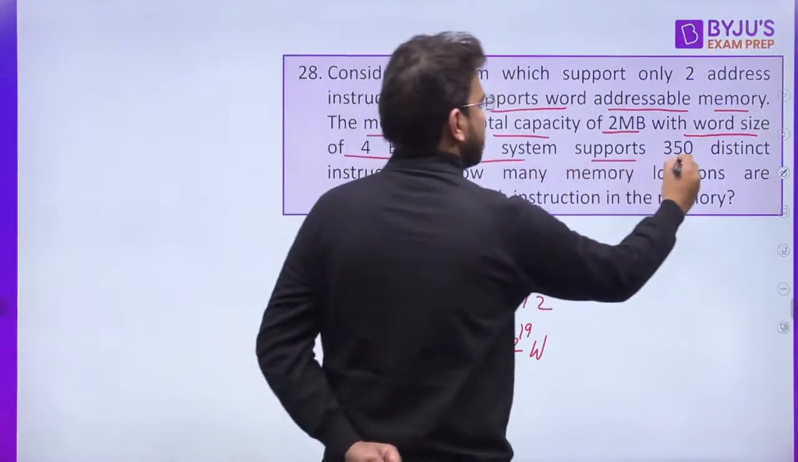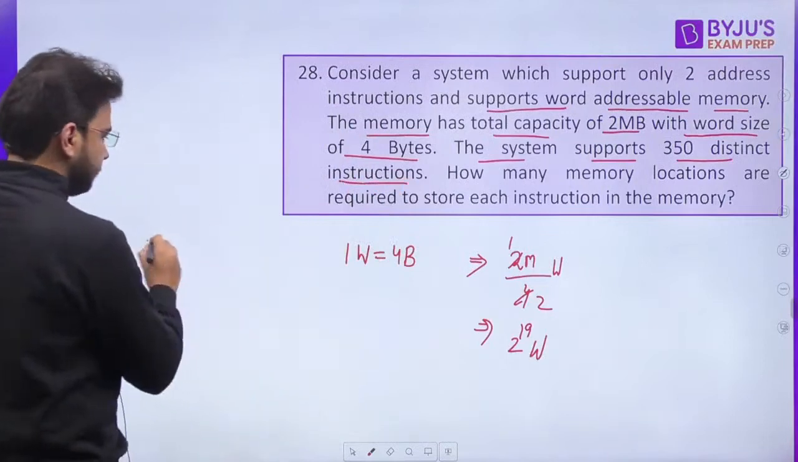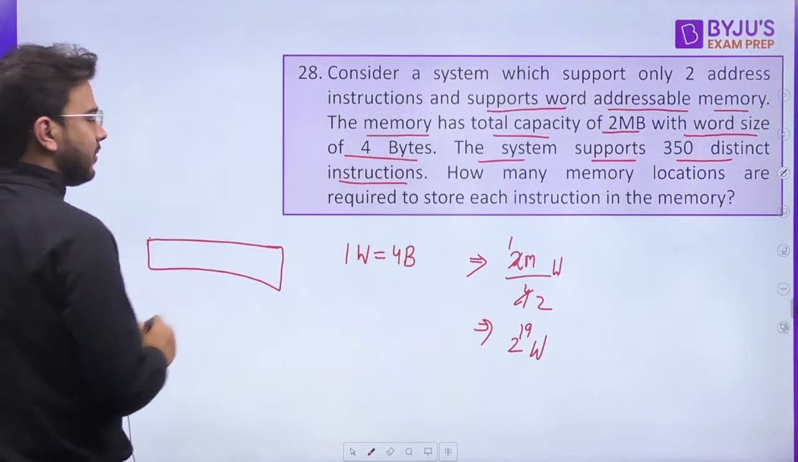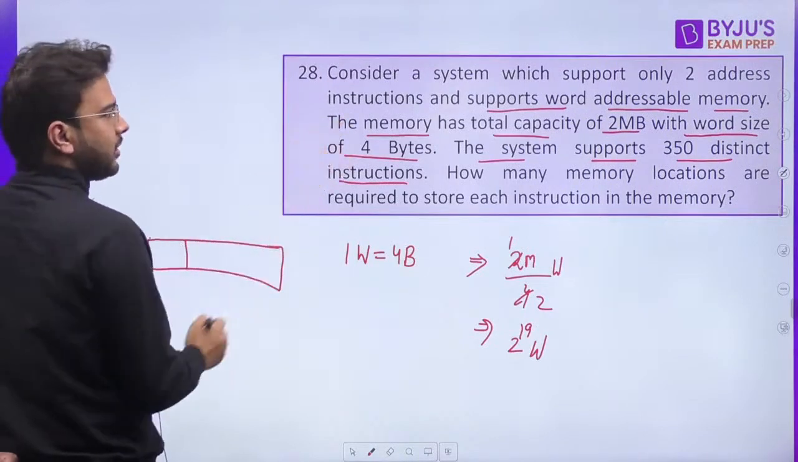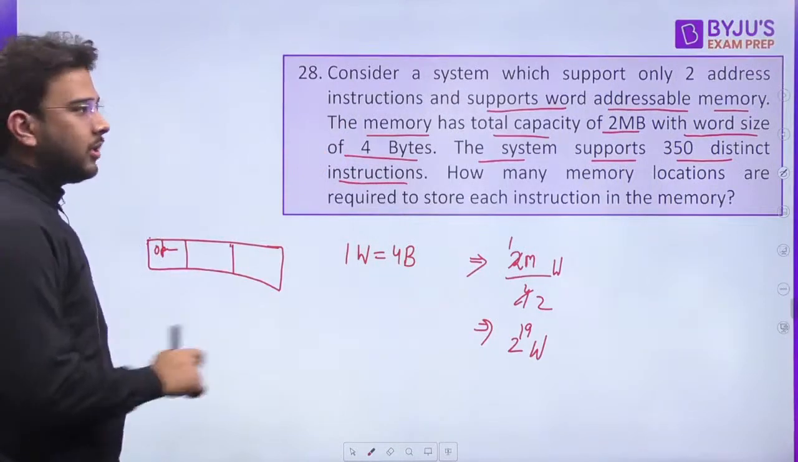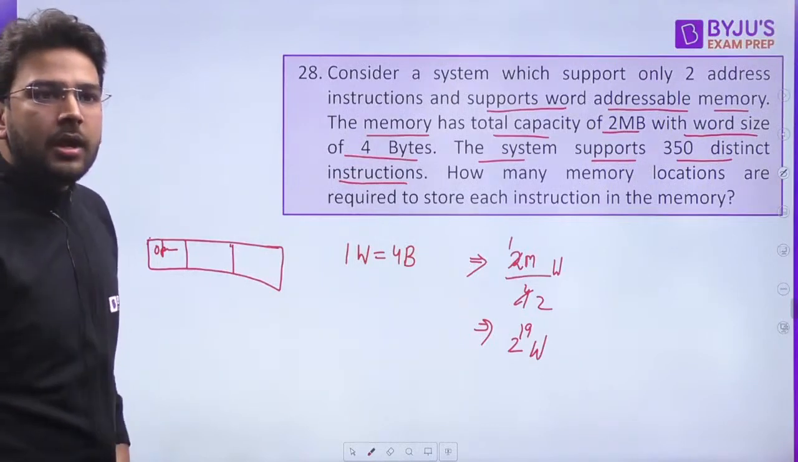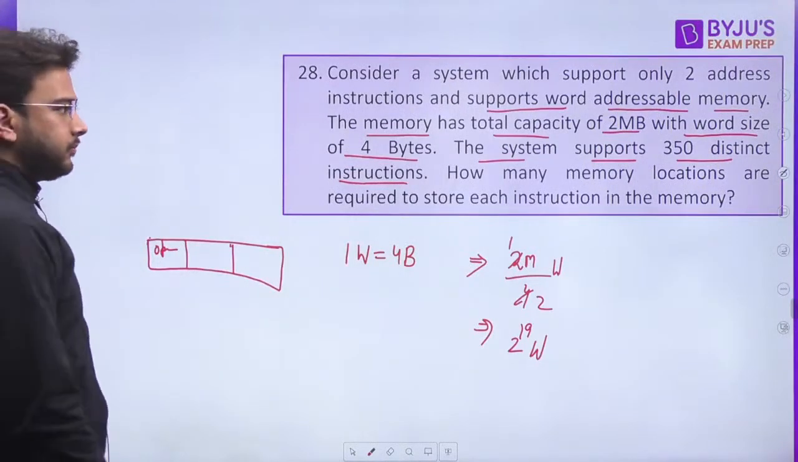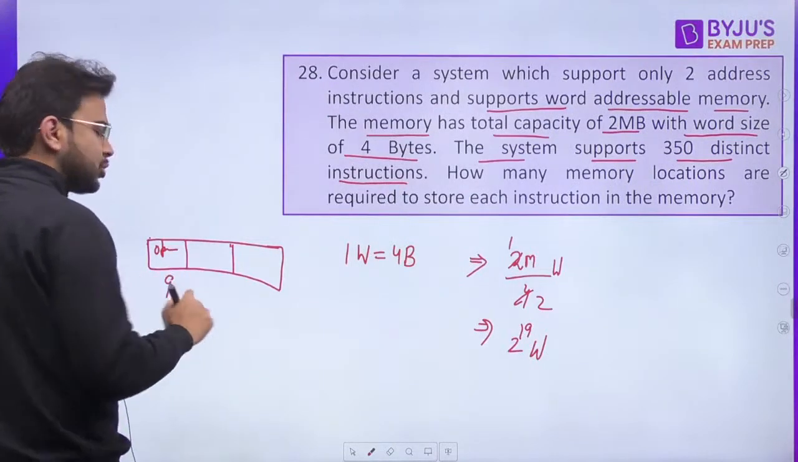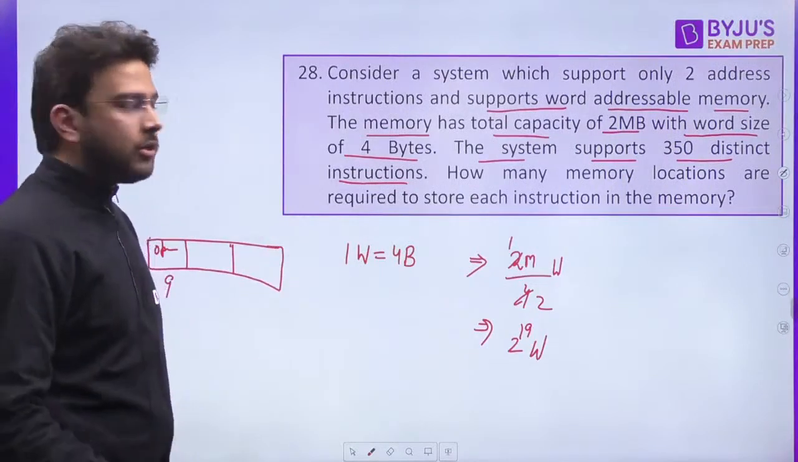The system supports 350 distinct instructions. Okay, so let's consider this. This is given to you, and it is saying only 2 address instructions. Fine. This is your opcode field. This is your opcode. 350 distinct instructions. That means how many bits are required for opcode? 9 bits are required, because 2 raised to the power 8 is 256. So 9 bits are required. 2 raised to the power 9 is 512.